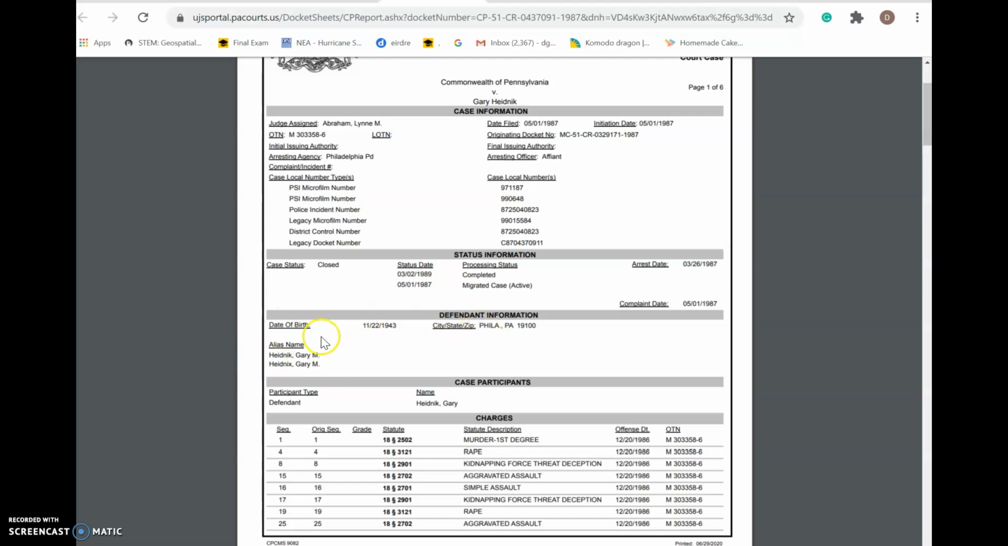Here is the defendant information. It actually tells you if they have any aliases. They're listed here. Here are case participants.